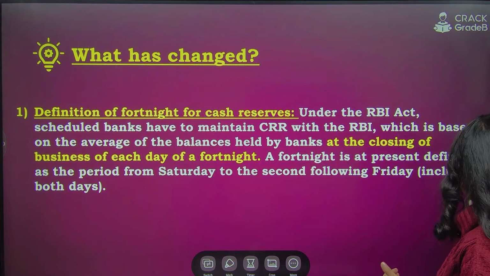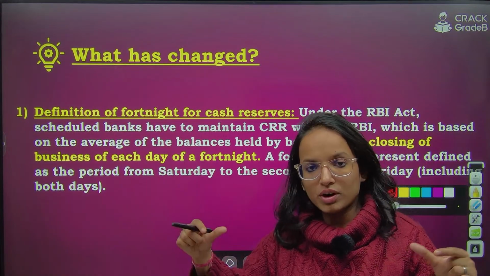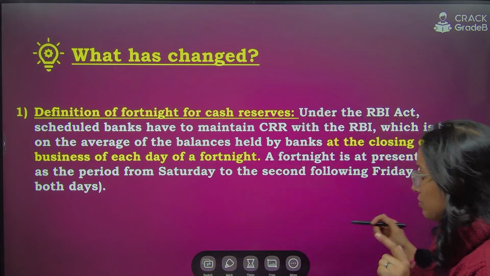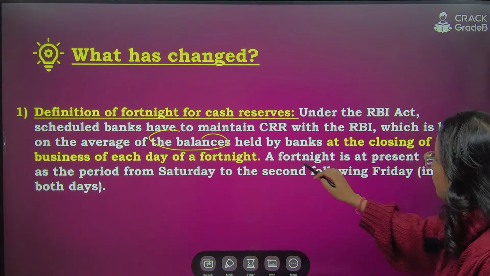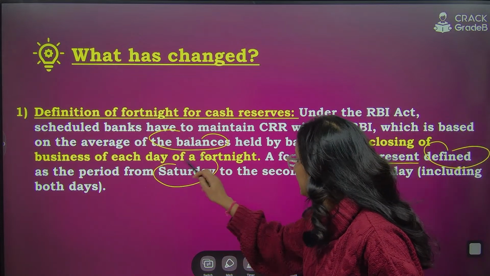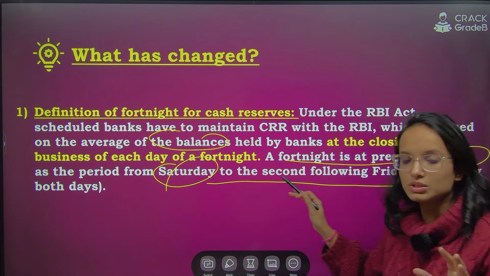Presently, if you see the fortnight, during the fortnight the closing of the business of each day, they calculate the average of the balances. So fortnight is at present defined as the period from Saturday to the second following Friday, including both these days.